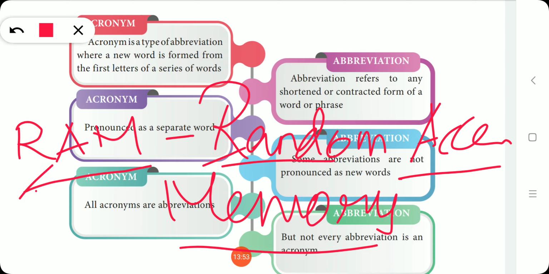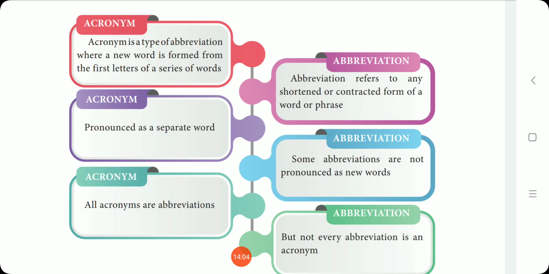R is picked here, A from access, M from memory. So this is pronounced as a new word, RAM. Understand? So this is an acronym. An acronym is pronounced as a separate word, like RAM, ROM, ISRO, laser, radar. All acronyms are abbreviations, because the first letters are picked.